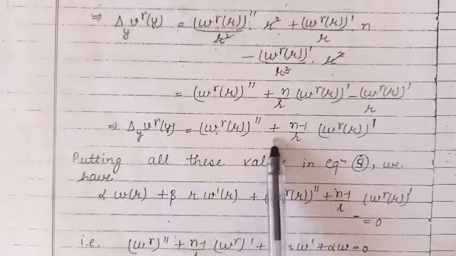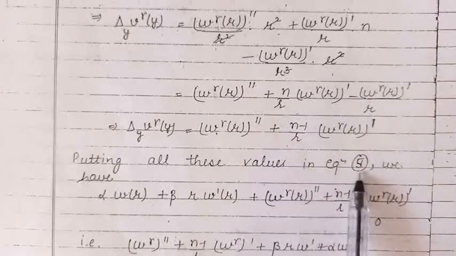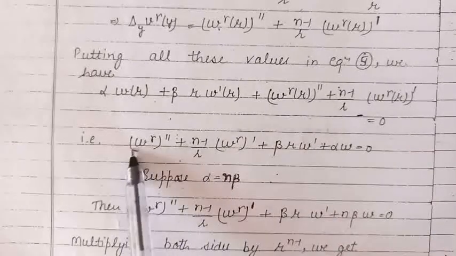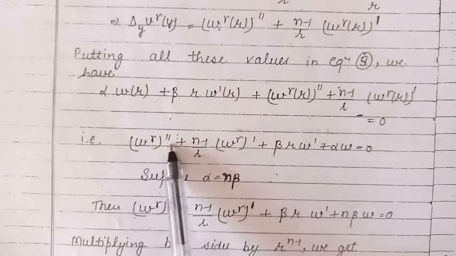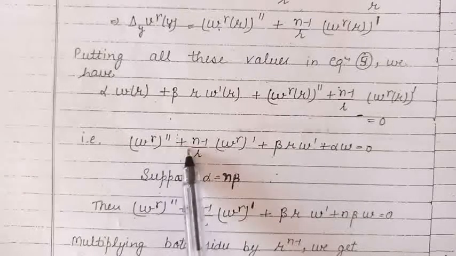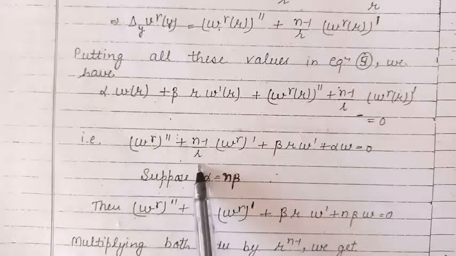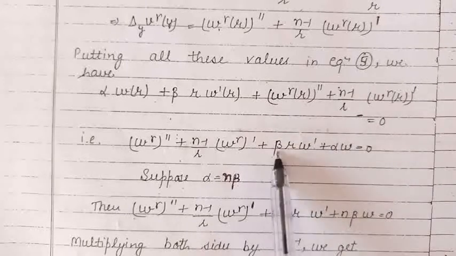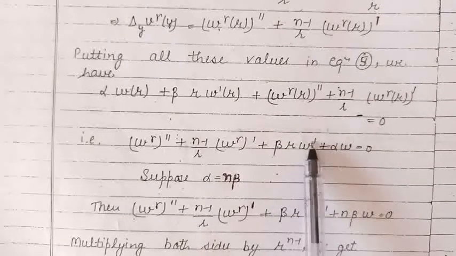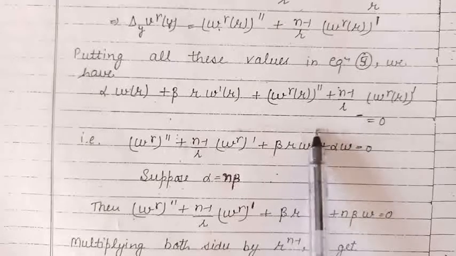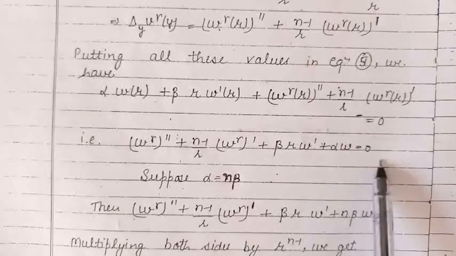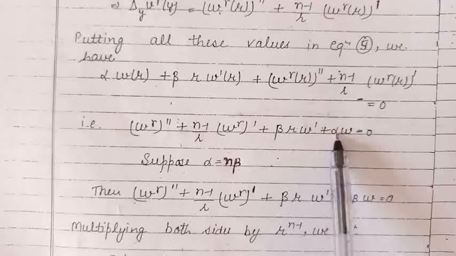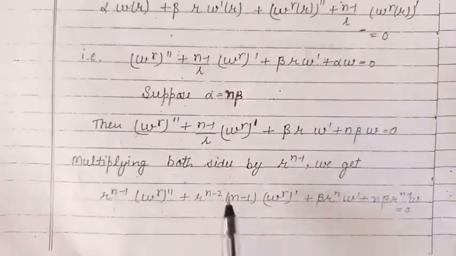Now we can substitute the values which we have obtained in equation 5. So finally equation 5 takes the form w^γ, its second order derivative with respect to r, plus (n−1)/r into the derivative of w^γ with respect to r, plus βr w′, where w′ means derivative with respect to r, plus αw is equal to 0. Now let us put α equal to nβ here,